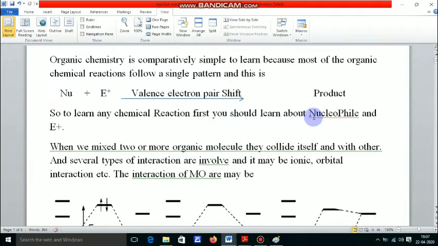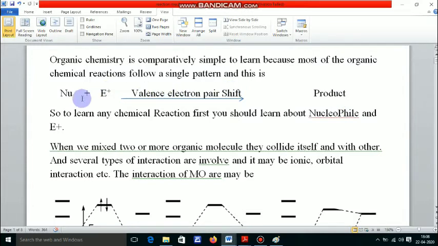Organic chemistry is comparatively simple to learn because most of the organic reactions follow a single pattern. A chemical reaction may be defined as the shift of electron from electron rich species to electron deficient species. That means the shift of valence electron from nucleophile to electrophile, and we get a product. Like that, here this is a nucleophile, Nu, and here E plus is considered as an electrophile, and by the shift of valence electron we get a product.